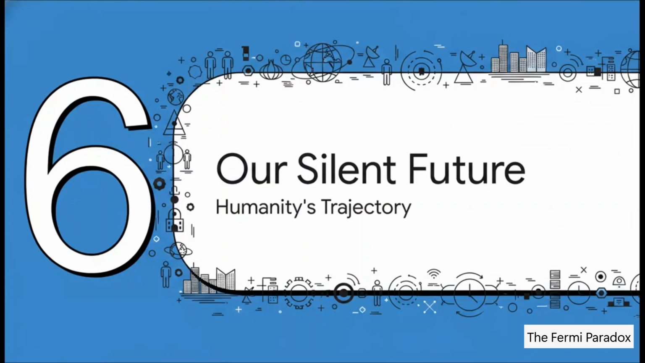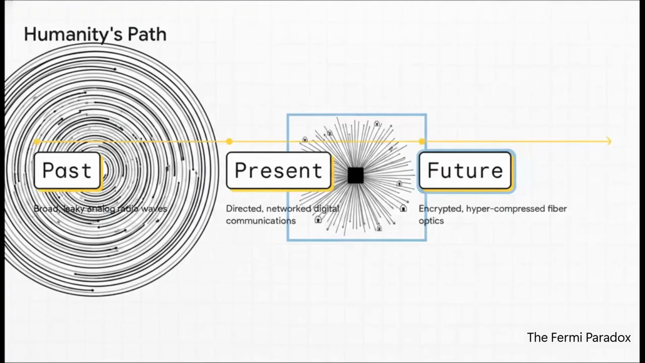Finally, Section 6, our own silent future. Let's bring these real-world implications right back down to Earth and look at our own history. In the past, humanity used broad, leaky analog radio waves, literally booming our old television signals out into deep space. Today, we've mostly moved to directed, networked digital communications. We are already getting quieter. And our future? It's heading straight for encrypted, hyper-compressed, low-waste fiber optics. Humanity is already following the exact THD curve. We're actively moving away from a loud, leaky past and racing toward a highly compressed, silent future.